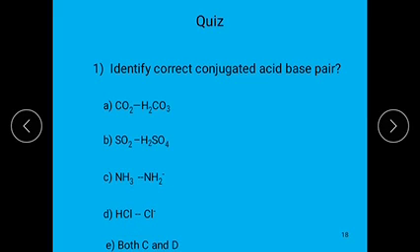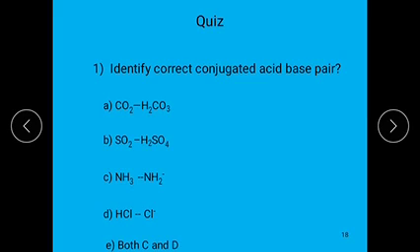D. HCl and Cl minus. When we observe CO2 and H2CO3, it is not a conjugate acid base pair because it differs by two protons.